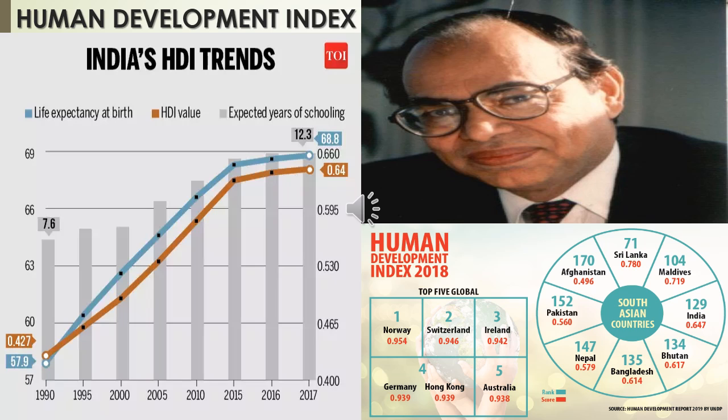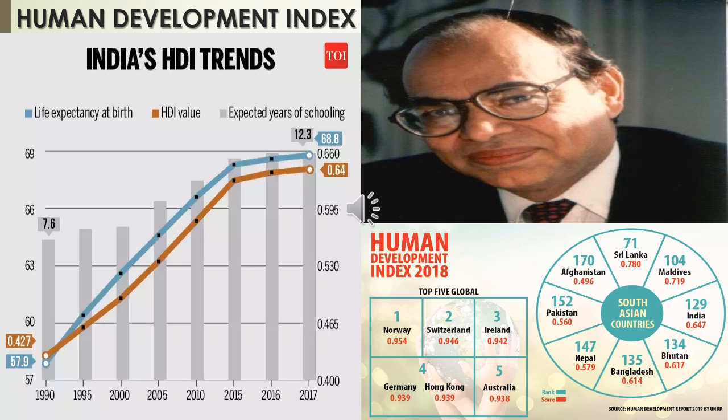So the HDI includes life expectancy at birth, adult literacy rate, and standard of living measured as a logarithmic function of GDP adjusted to purchasing power parity, that is, the purchasing power of people of a country. India climbed one spot to 130 out of 189 countries in the latest human development rankings released by the United Nations Development Program, the UNDP. In that, India stands at 130.